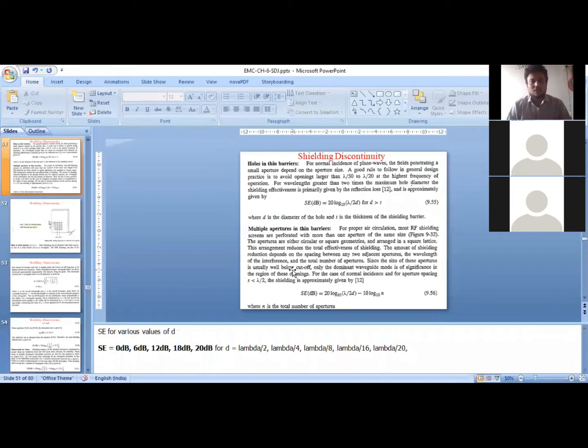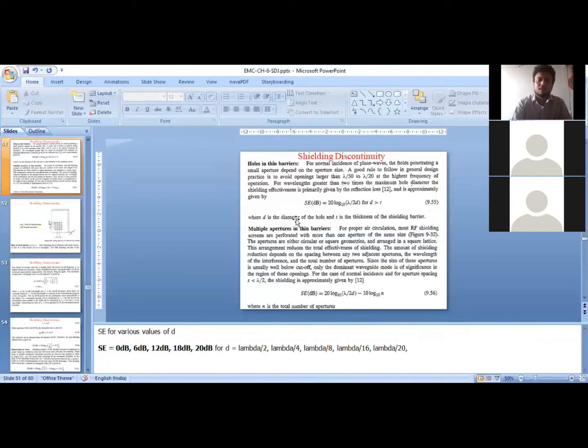So if I have a single hole inside a shield, then the hole diameter should be within lambda by 50 to lambda by 20. Please remember, lambda, that is nothing but the wavelength over here, is with respect to the highest operating frequency of the device. And for wavelengths greater than 2 times the maximum hole diameter, the shielding effectiveness is given by this expression.